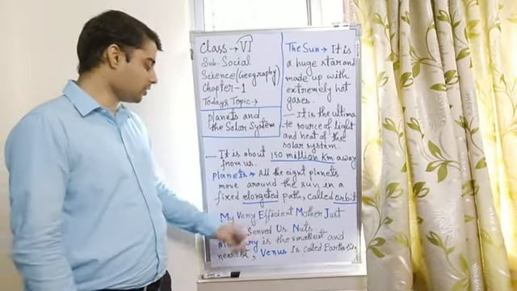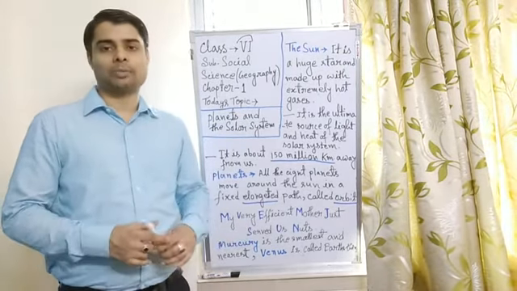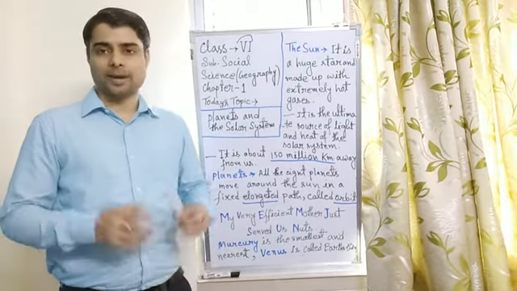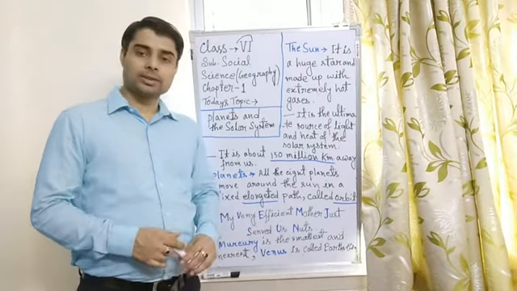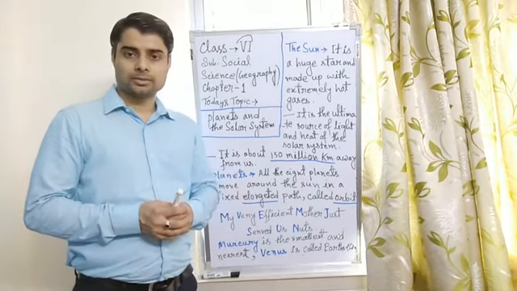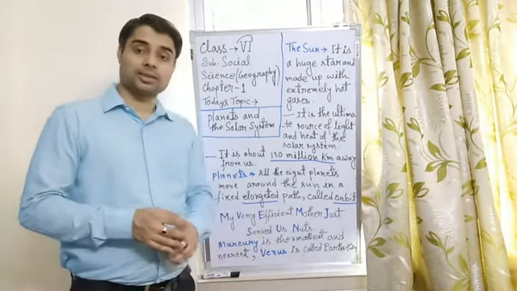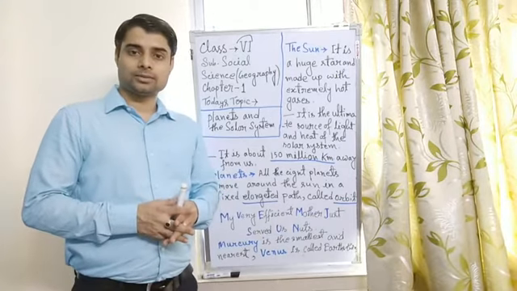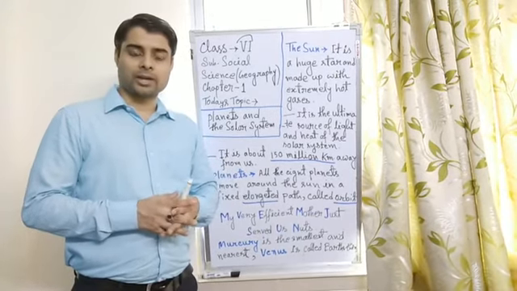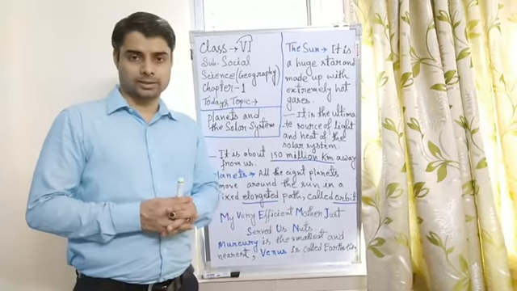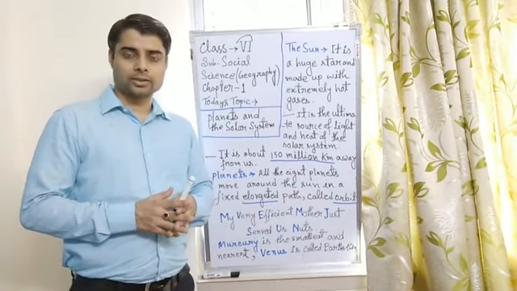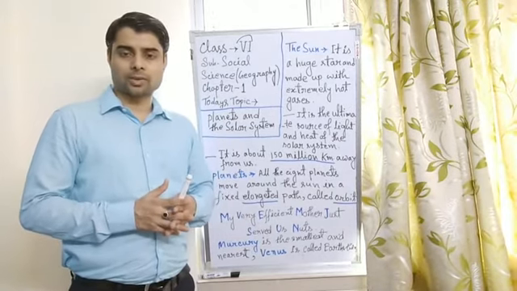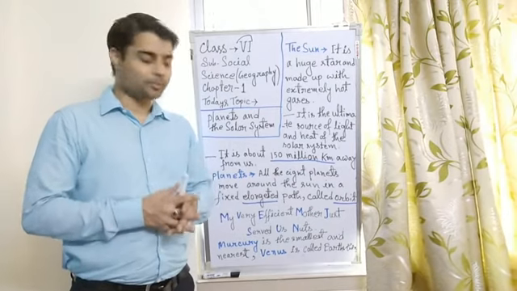Next one, efficient, obviously E for our planet Earth. Next one, mother, and M for Mars. Mars is the next planet after Earth. It is the 4th planet in sequence from the sun.